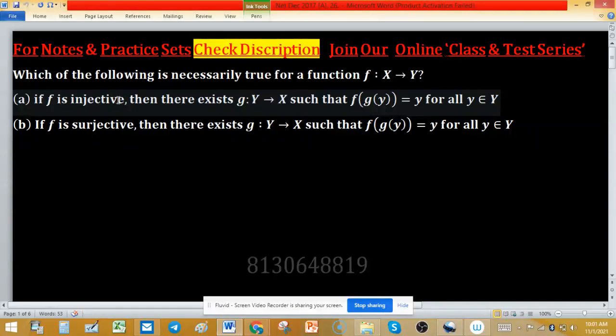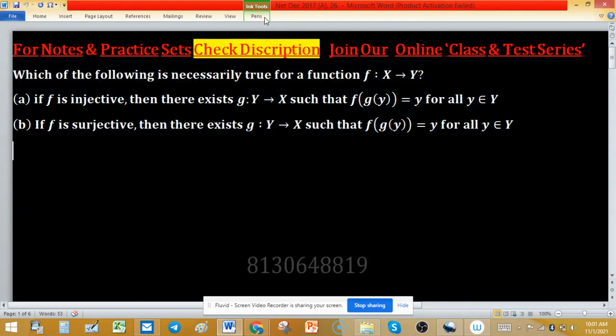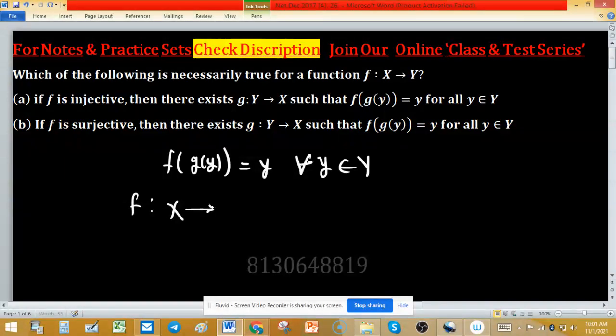Which statement is necessarily true for a function f defined from capital X to capital Y? First statement: if f is injective, then there exists g from capital Y to capital X such that f of g(y) equals y for all y belonging to capital Y. The condition is f of g(y) equals y, and this is true for all y belonging to capital Y. As the function is given injective and f is defined from capital X to capital Y.